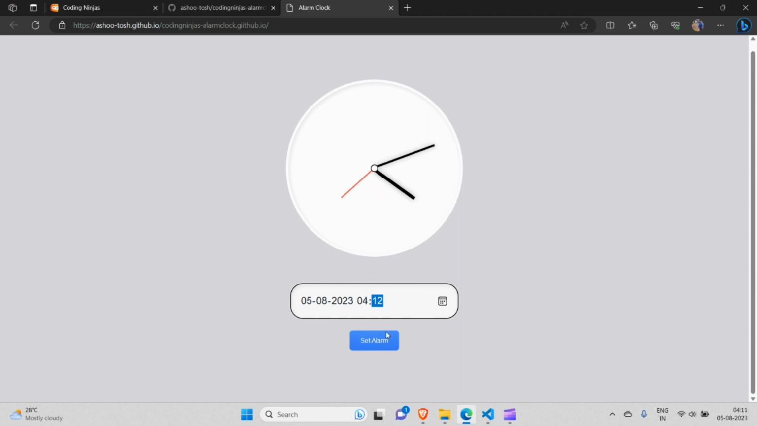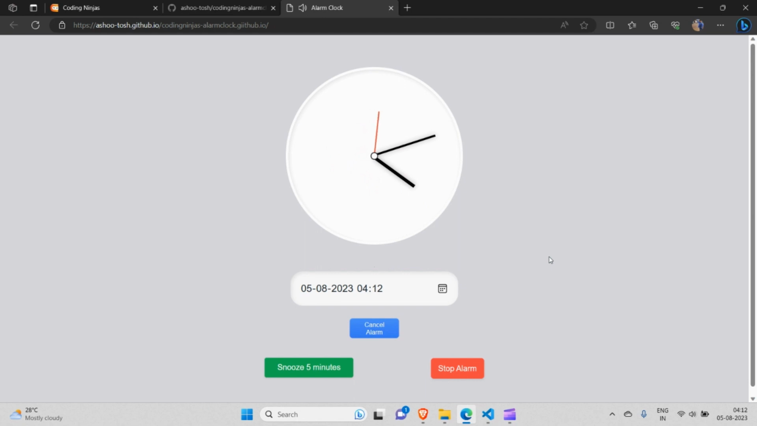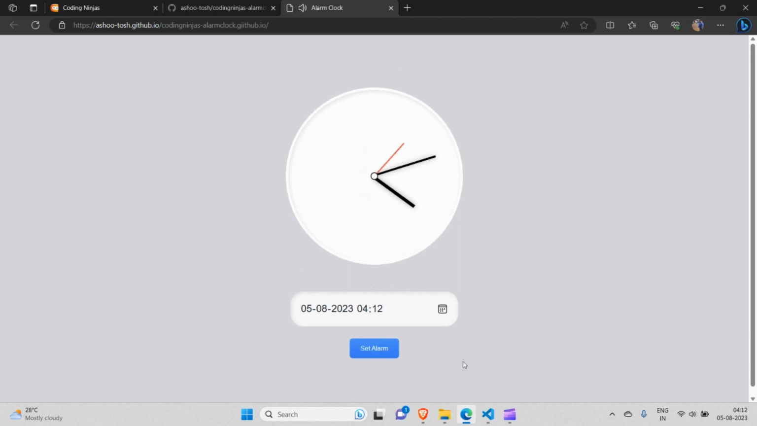That's set. And here the cancel alarm, if we press this the alarm will get cancelled. Let's press it and let's again set the alarm and just wait to see if it works or not. So yeah, it's working properly. Let's stop the alarm. Yeah, thank you.